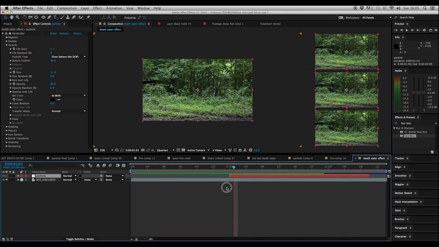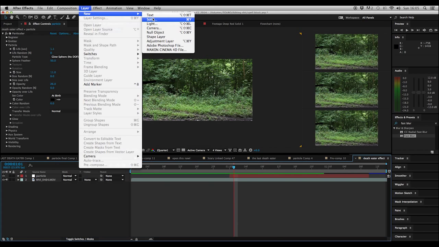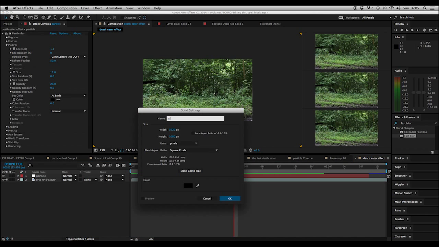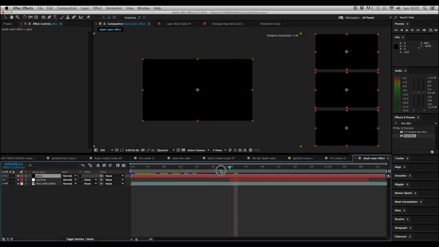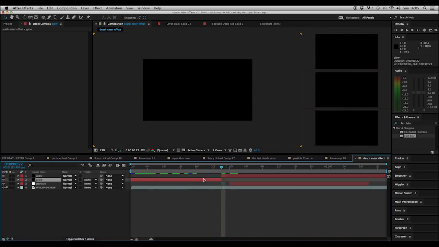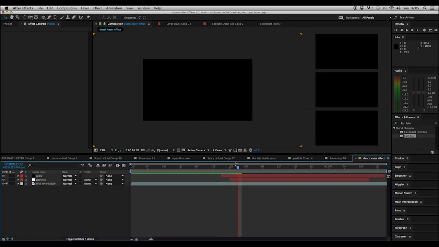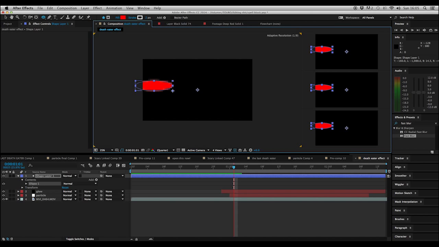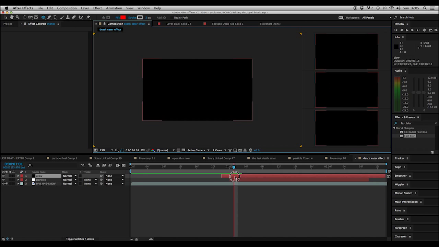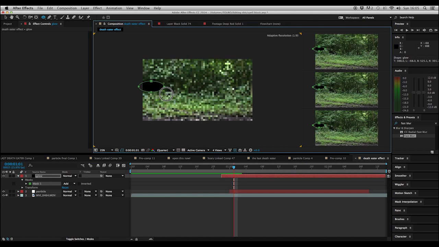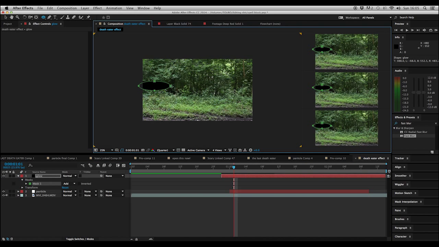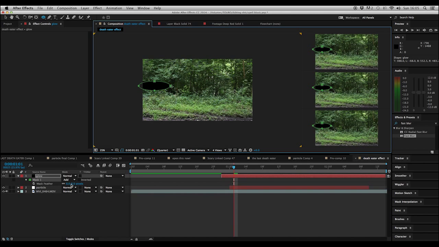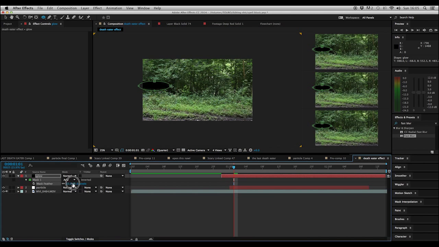So in order to do this, you just go layer, new, solid, make this black. You can call it glow, something like that. Let's just Command Shift D to cut that. All right, so we're going to get the ellipse, circle that and then ellipse like that. And then I'm going to get the feather by hitting F. Whack that up, or more, something a bit like that. I don't know, it's up to you.